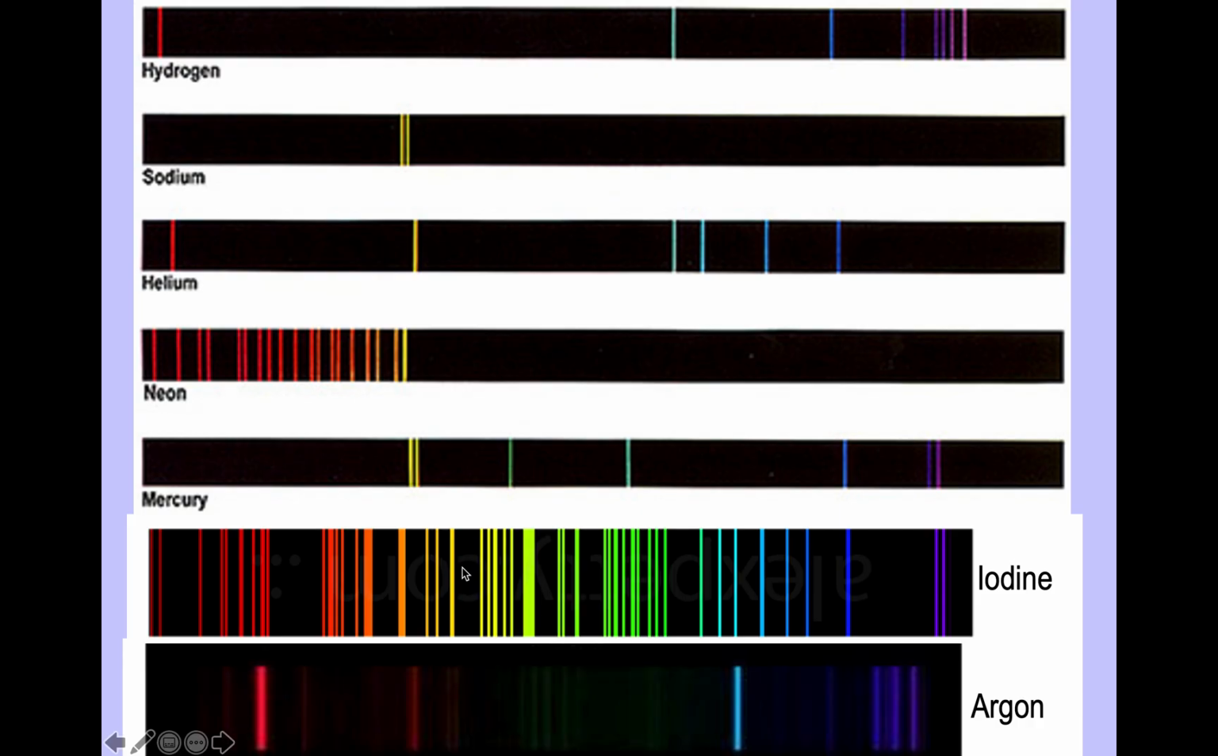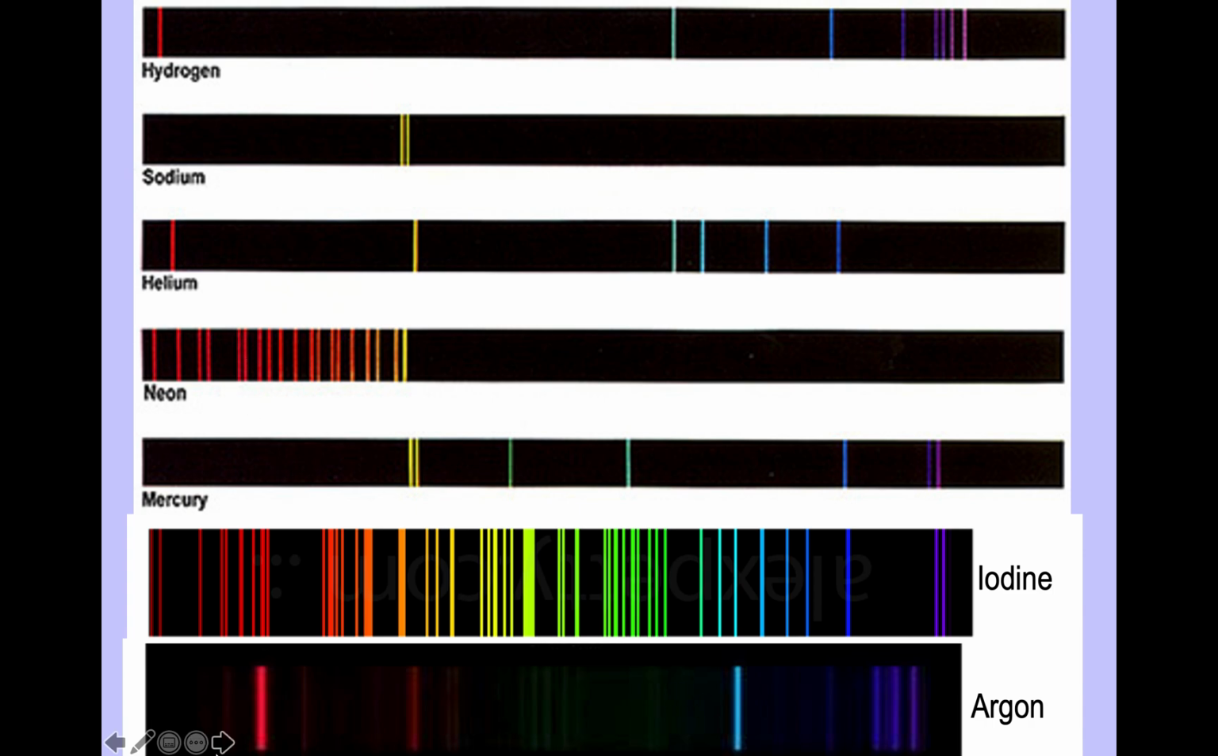So when we look at a star that's the plasma state, or a galaxy that's a bunch of stars in the plasma state, we can determine what elements we're seeing by studying the light and breaking it into its component parts. So here's hydrogen, sodium, helium, neon. Neon lights in the pizza window are red. Makes sense. Mercury, iodine, and argon. Some of the lights in the pizza window are filled with argon gas, not neon gas, so they're going to look bluish purple, not red.